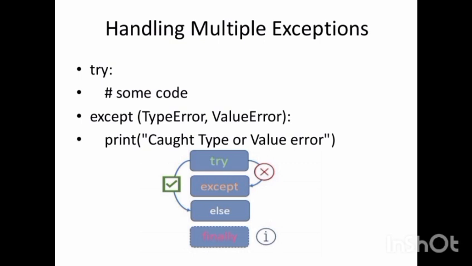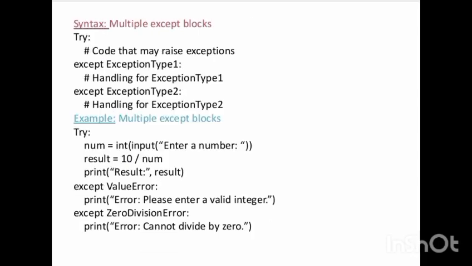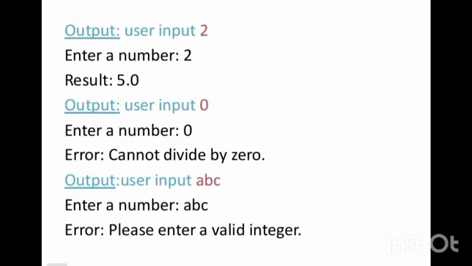Handling multiple exceptions. You can handle more than one type of error. For example, dividing by 0 and entering letters instead of numbers are two different issues. Handle with zero division error and value error, Python lets you write multiple except blocks or combine them using parentheses.